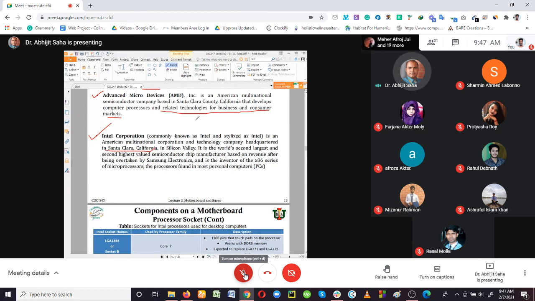So you can see the same places, right? This is where the headquarters are, in Silicon Valley.